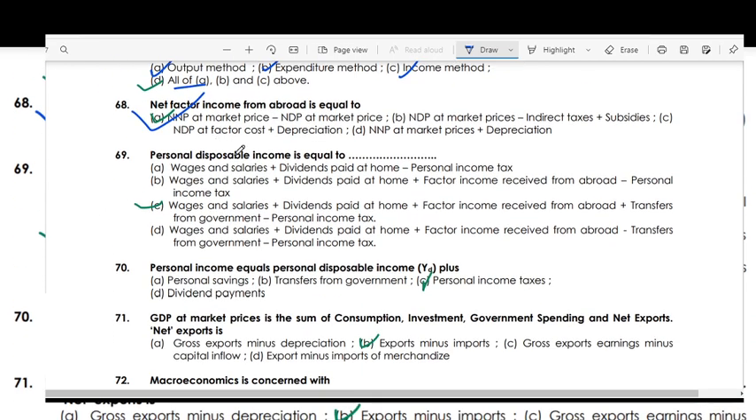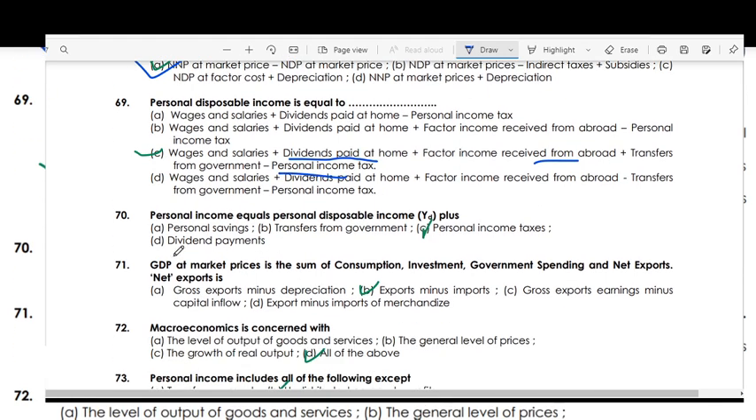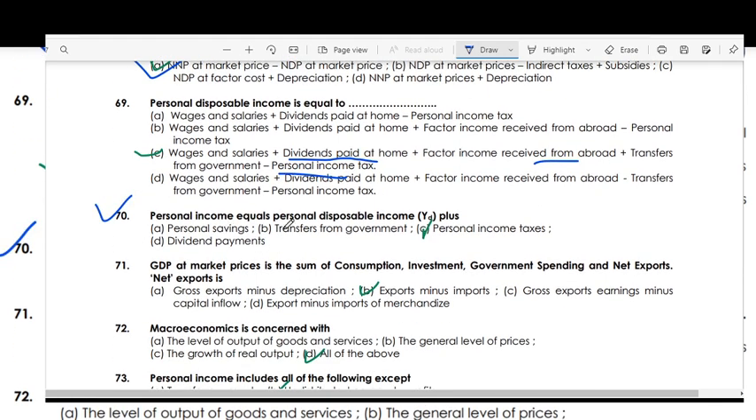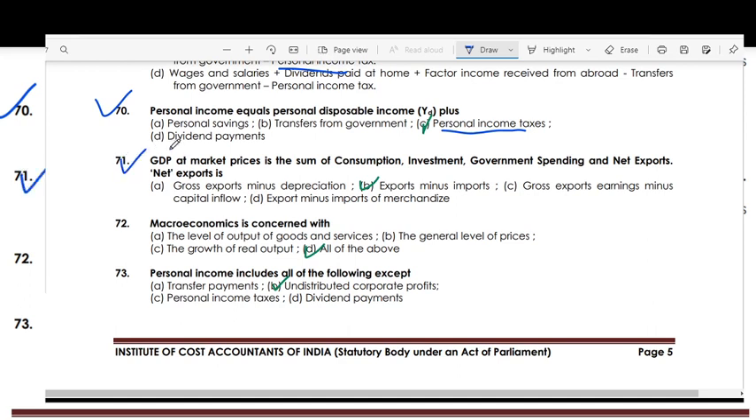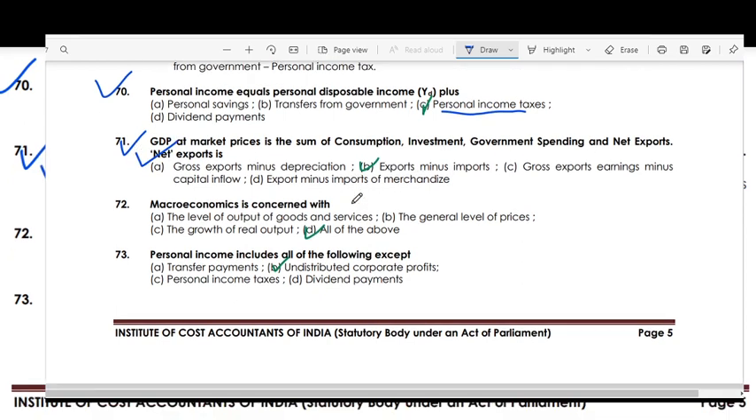Personal disposable income is equal to wages and salary plus dividends paid at home plus factor income received from abroad and transfers from government minus personal income tax. Personal income equals personal disposable income plus personal income taxes. GDP at MP is the sum of consumption, investment, government spending and net exports. Net export means exports minus imports.